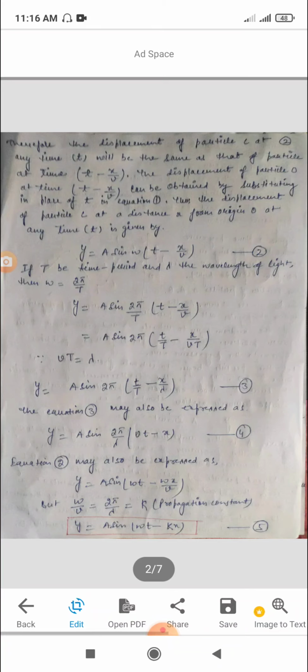The equation may also be expressed as equation 3: y equal to A sin 2 pi over lambda (vt minus x), where v is equal to lambda upon T equal to n lambda. Then equation 2 may also be expressed as y equal to A sin (omega t minus omega upon v into x), where omega upon v equal to 2 pi upon lambda, and 2 pi over lambda is k, known as the propagation constant. Then the equation is y equal to A sin (omega t minus kx).